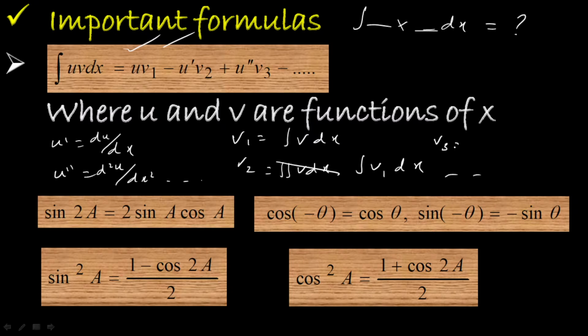So for your reference, I have to write down v3 too. v3 is nothing but you have to integrate v 3 times. So instead of doing like that, you have v2. You integrate once again with respect to x, that gives you v3.